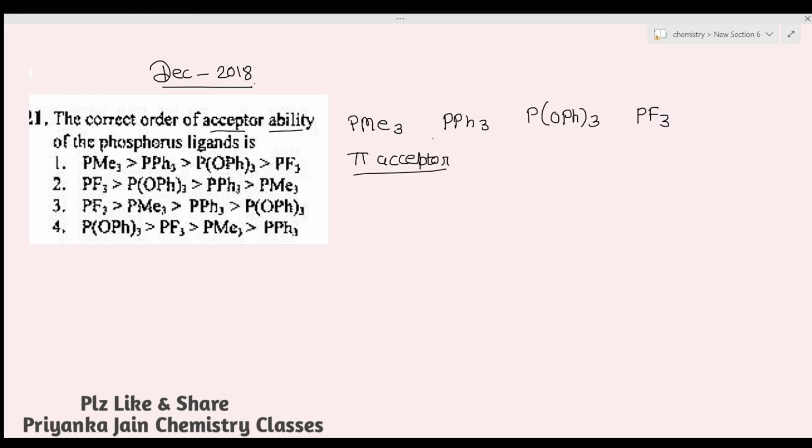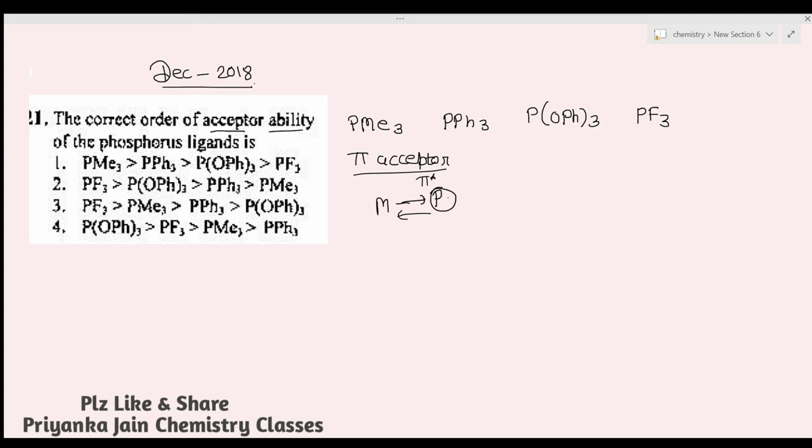So see here, in these cases we have to find out the pi acceptor ability, which means how much electron density this phosphorus ligand can take from the metal. This is the back donation. As in the case of the carbonyl ligands, the same thing is here. It can accept some of the electron density from the metal. Actually it is a ligand and it will donate electron density to the metal, but at the same time it can accept some electron density in its pi star orbital. This is called back donation, and due to this back donation these are called pi acceptor ligands.